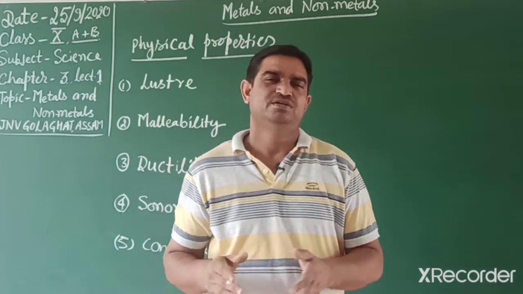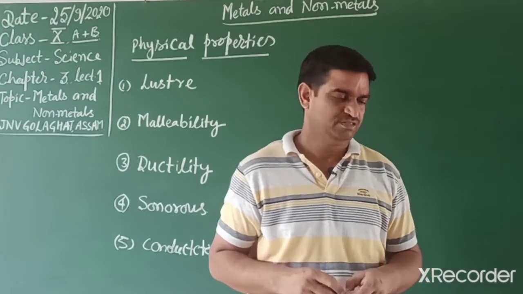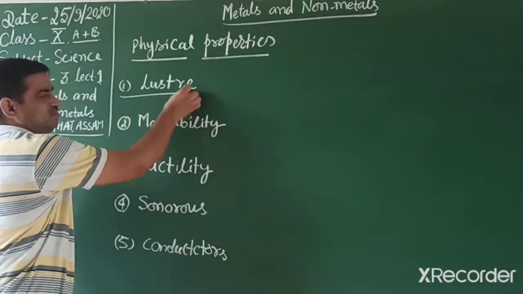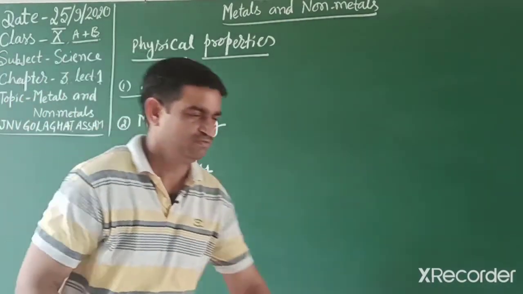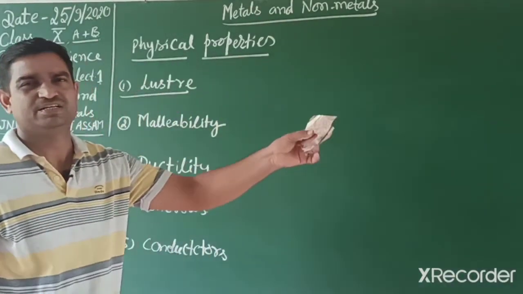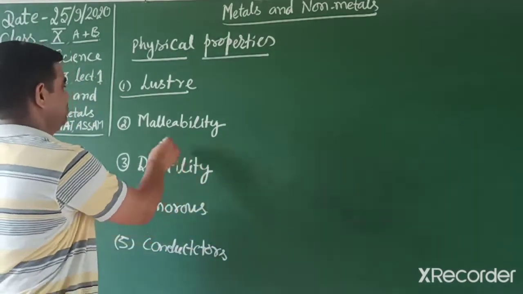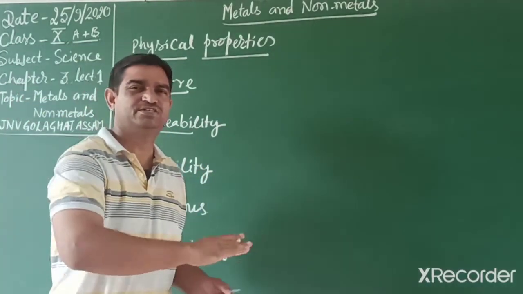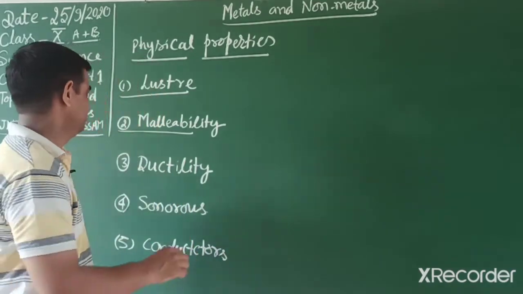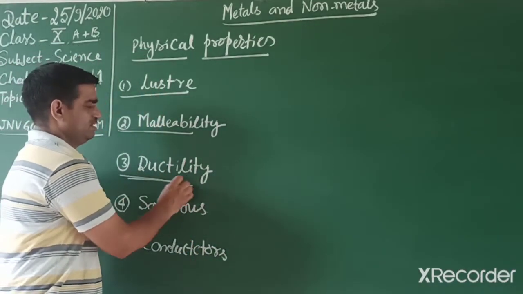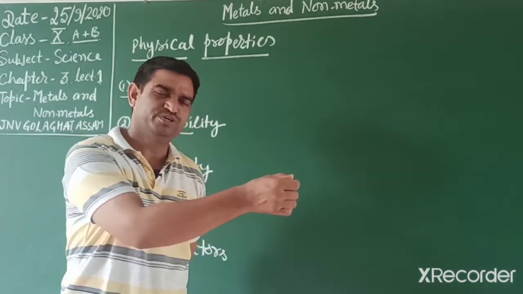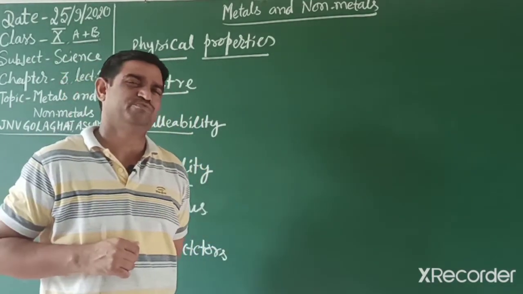So there are different types of activities. Metals have a shining surface, meaning they have luster because they appear shining when new. Next, malleability: when they are hammered, they can spread as thin sheets. Another one, ductility: metals are ductile. With 1 gram of gold we can draw a wire up to 2 kilometers.